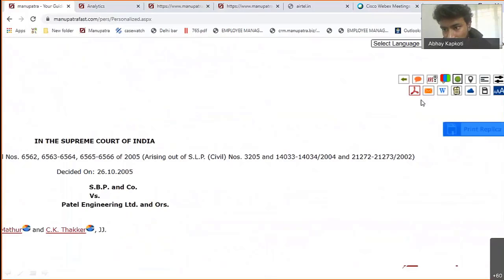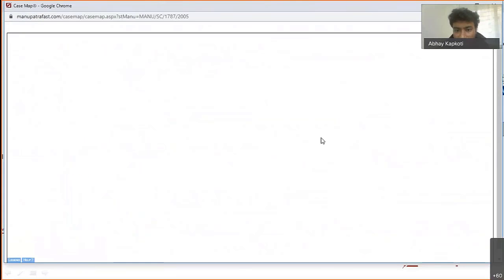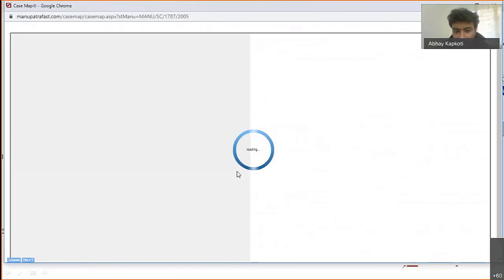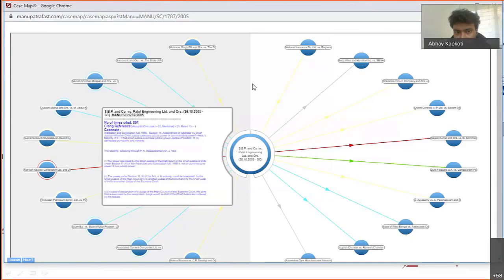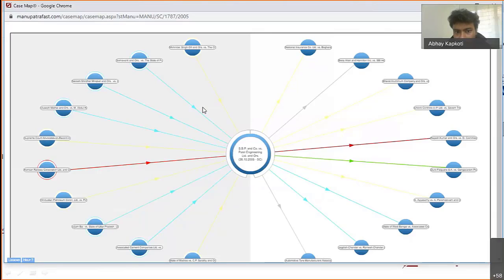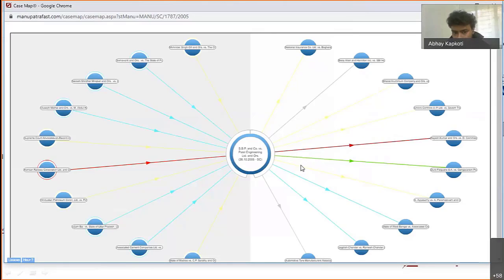Okay, so ma'am, the case map was this one. This is just like Google Maps. Once you click onto this, this is for SBP. The 20 most relevant judgments you will be able to see in one place. These are all the cases that came prior to 2005, and these are the cases after 2005, showing where this particular judgment was discussed, mentioned, dissented or affirmed in future. So basically this gives 20 relevant case laws.